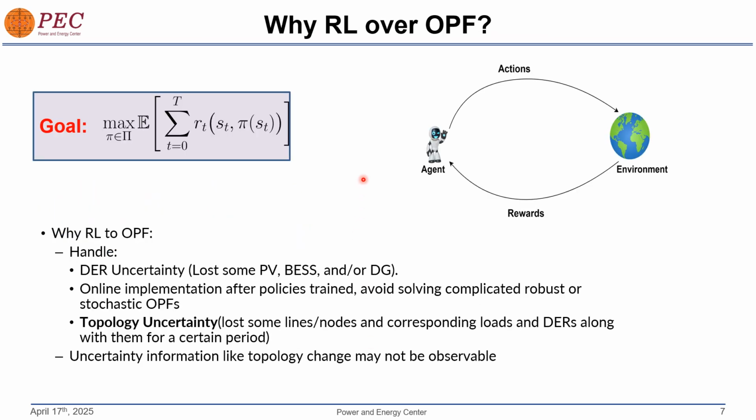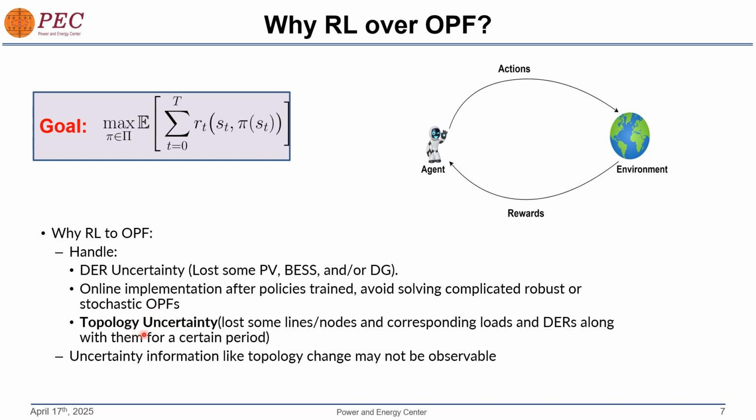Why should we use reinforcement learning over optimal power flow solutions? Reinforcement learning actually allows us to adapt the agent's decisions as the environment is evolving, and it is able to handle the DER uncertainty, and the online implementation of policy avoids solving complicated robust or stochastic optimal power flow problems, which could be computationally expensive to deploy in real time.